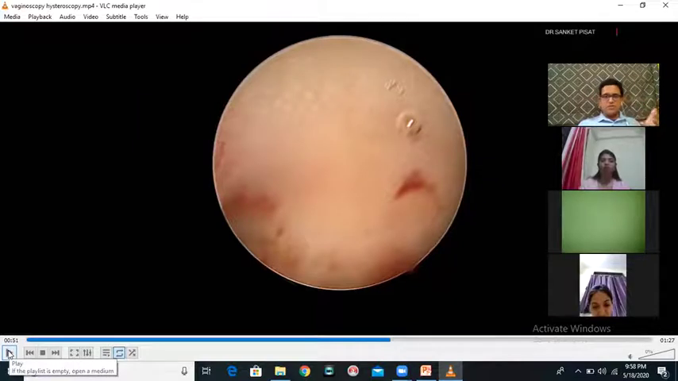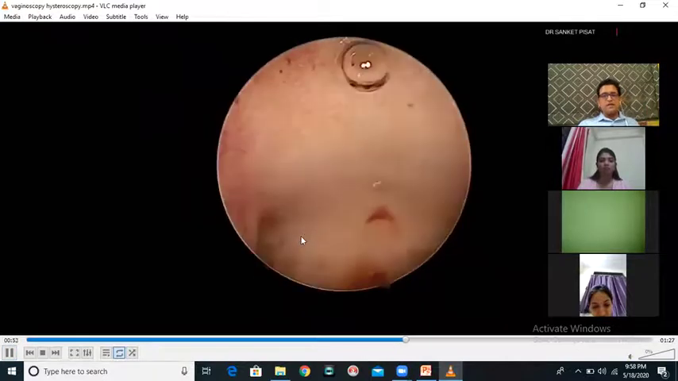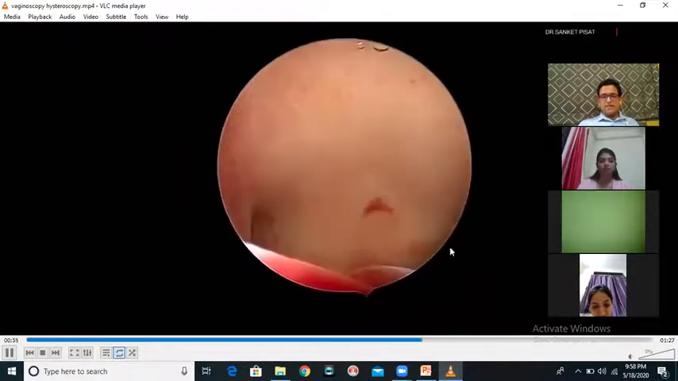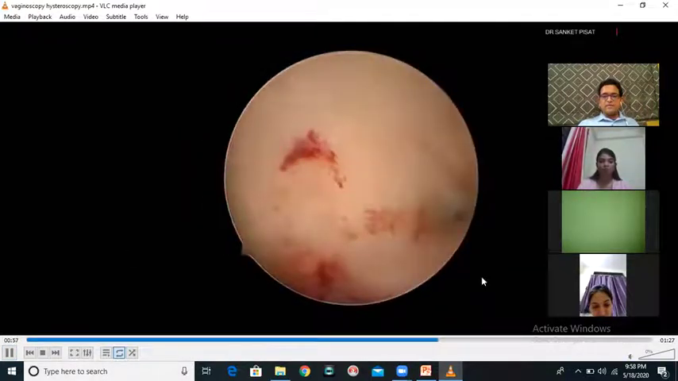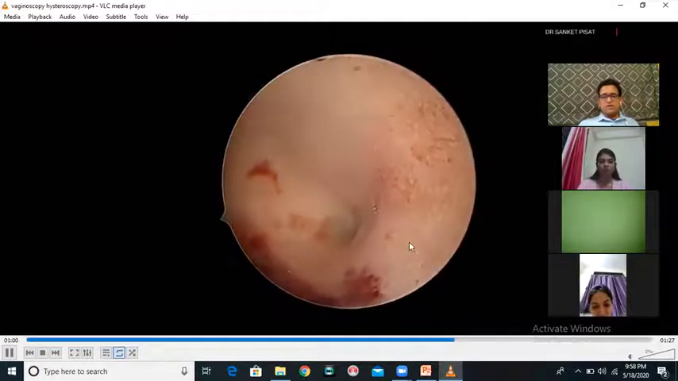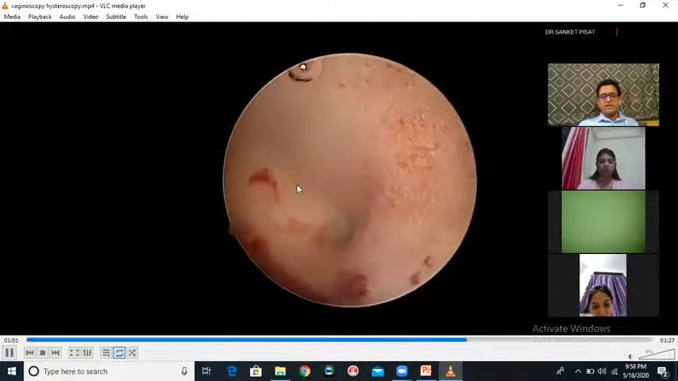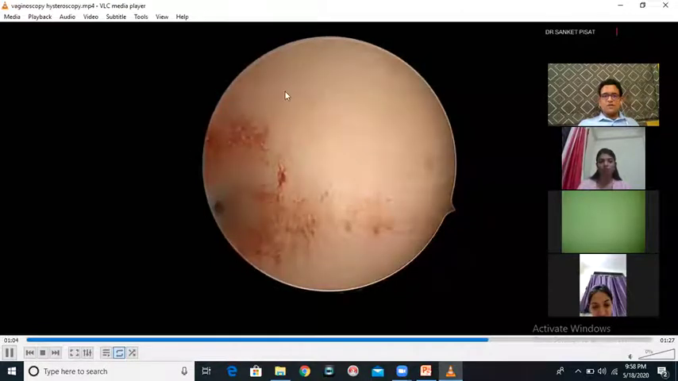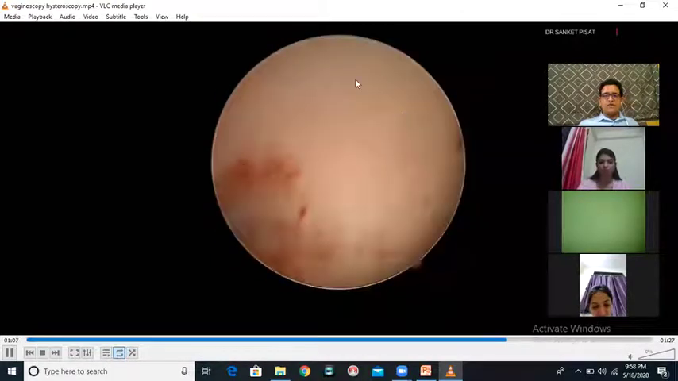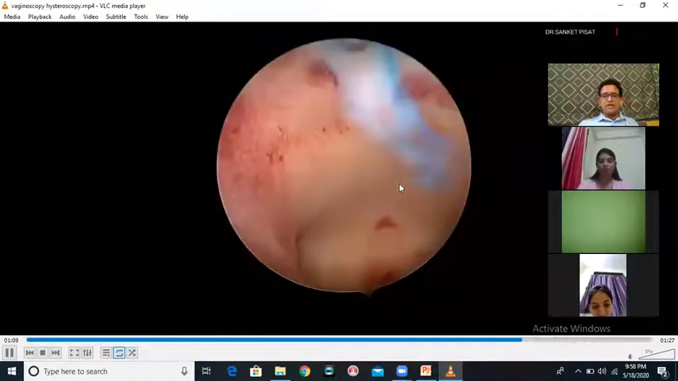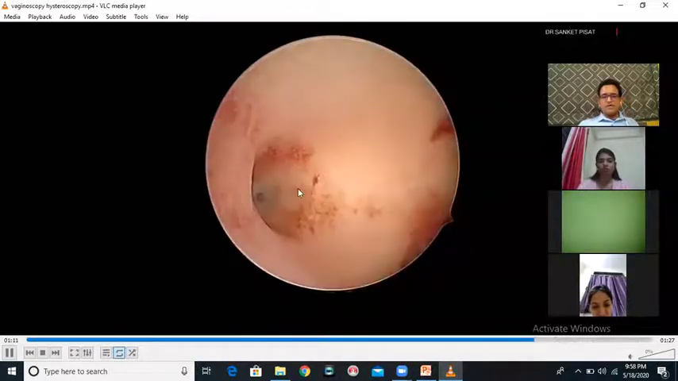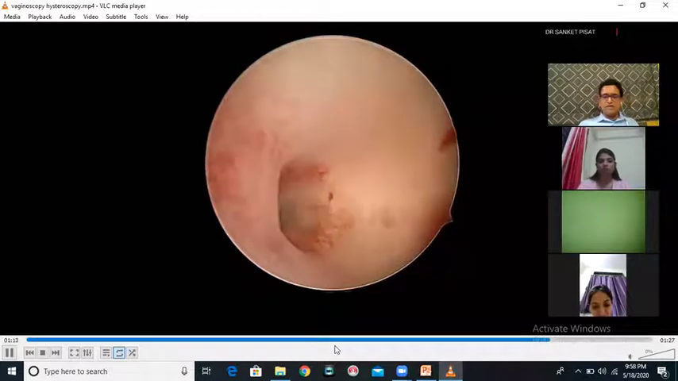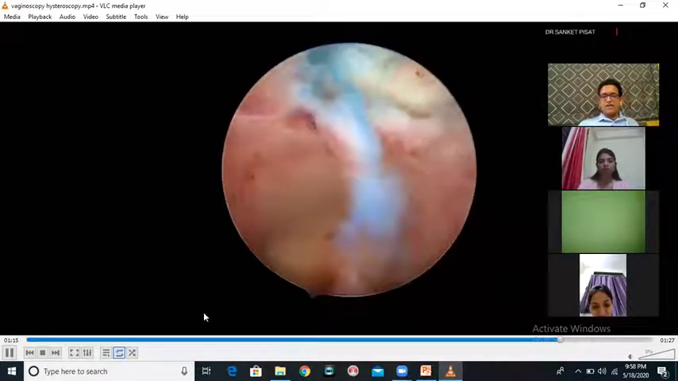I'm sure a lot of you have already seen this. You see the ostium on one side, the ostium on the other side, a spacious cavity, and this particular patient has got no significant abnormality seen. You can see the endometrium nicely. These small dots, I don't know if they are appreciable on the screen, are endometrial glands, and the whole picture is of a very good uterine cavity without any abnormality at all.